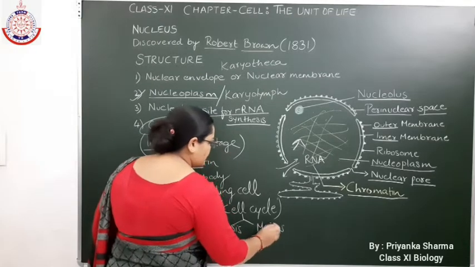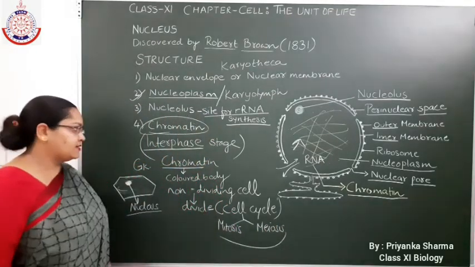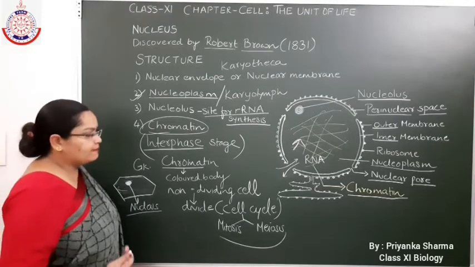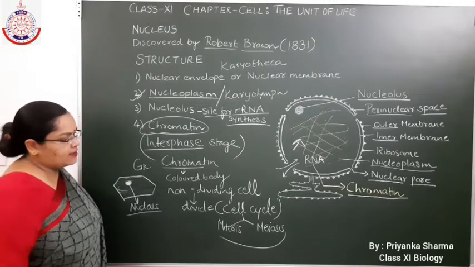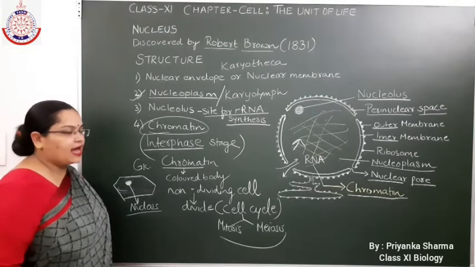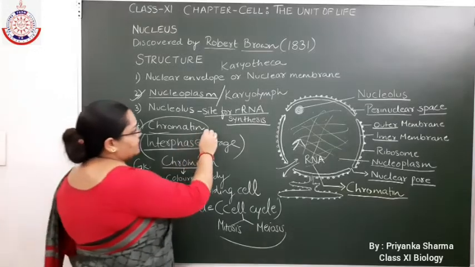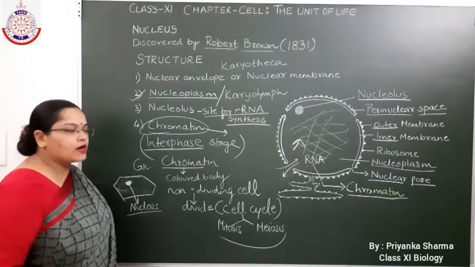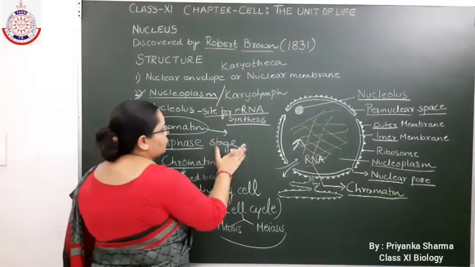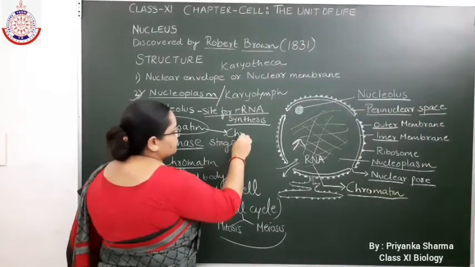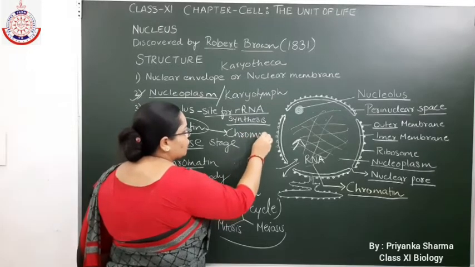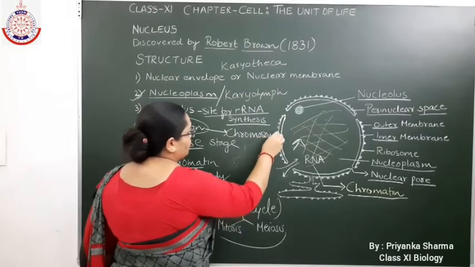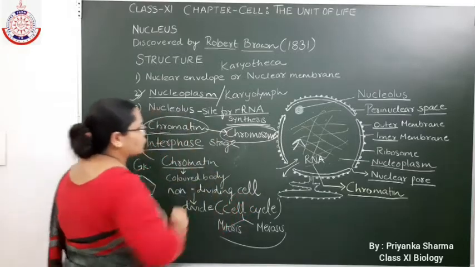So in either of the cell cycles, the cell can enter. When the cell enters into the cell cycle, this chromatin thread condenses to form a rod-like structure known as chromosome. All of you have heard about this word chromosome.